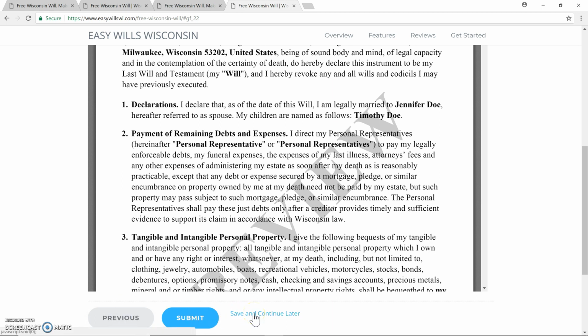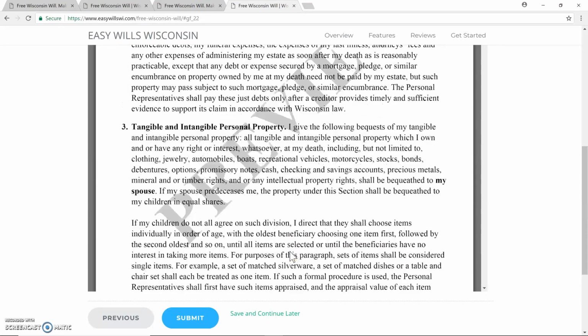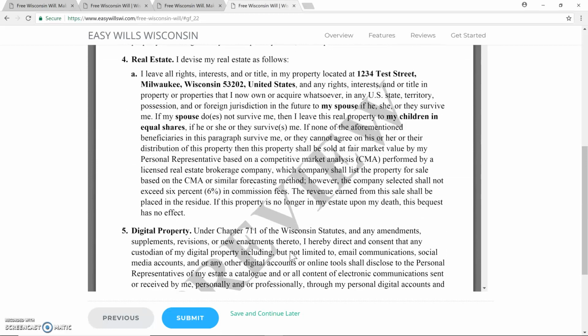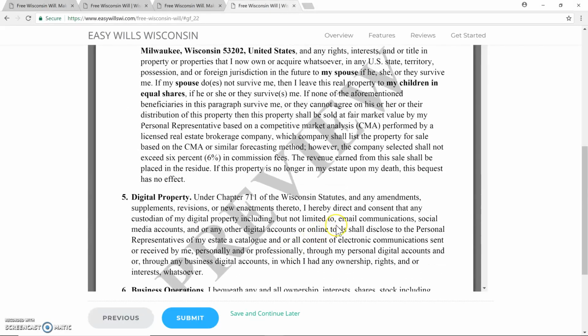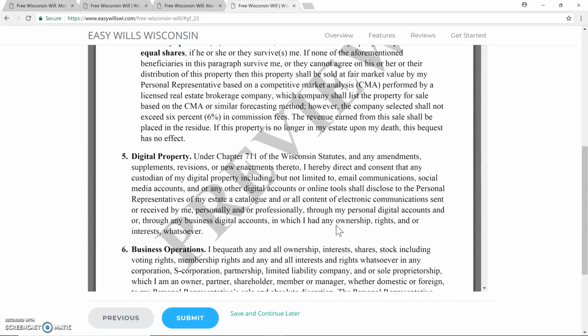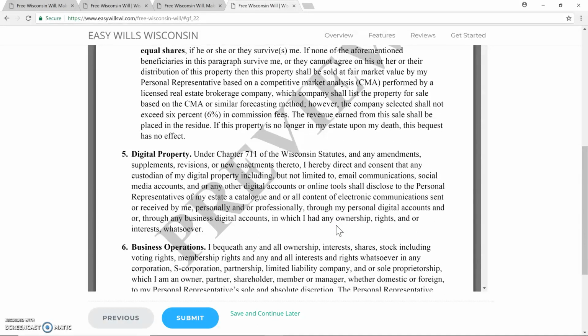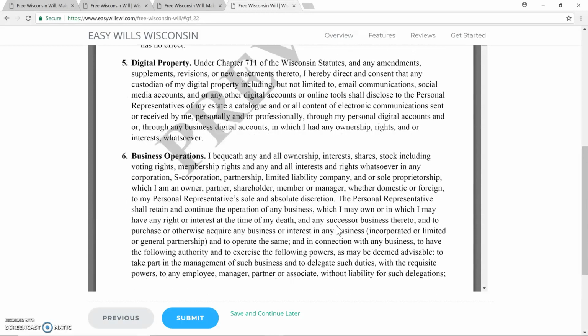If at any time something happens and you need to save and continue later, just click on Save and Continue Later. As you see up here, the site is secure and your information is also safe and secure as it's encrypted. But let's say that you reviewed your questionnaire, you reviewed the will, and I'm just going to show you that the language in the will is very robust, and it's going to protect you and your family under Wisconsin law.